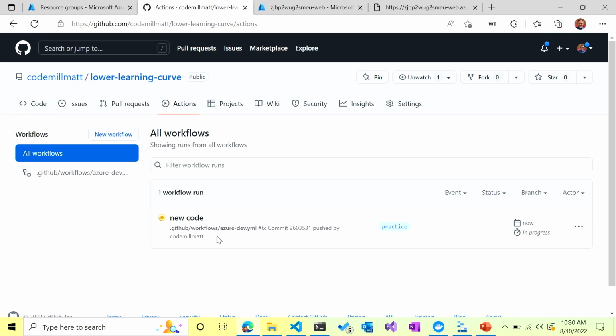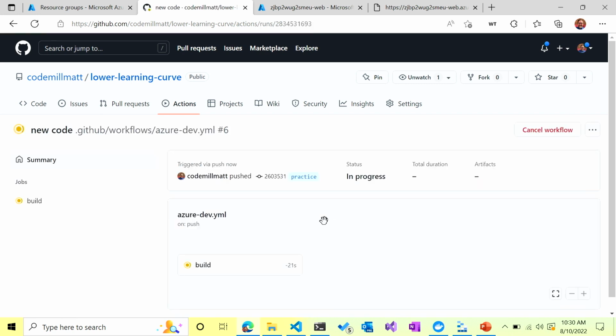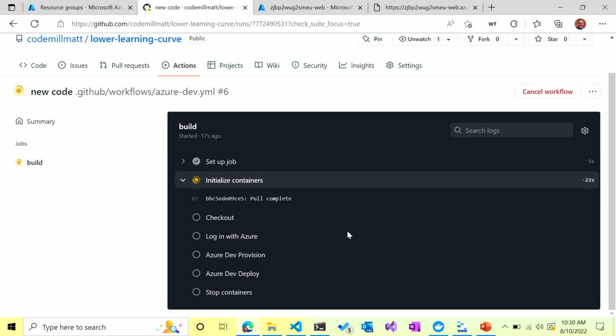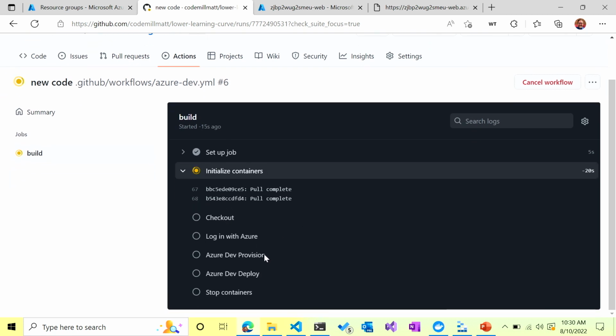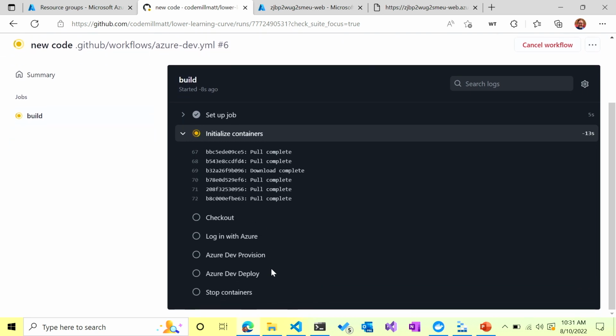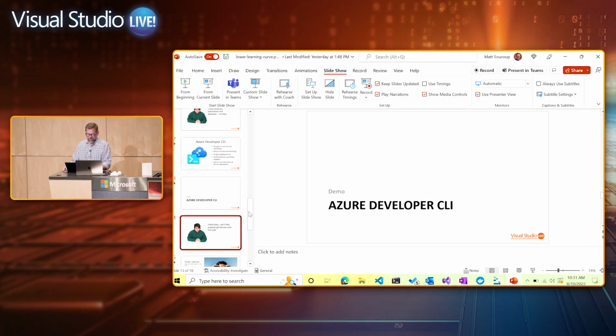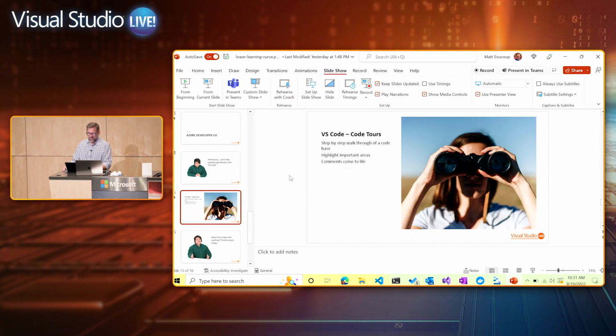All right, so we have this new code up and running. The action has been pushed up, it sees it, and it's going to go through the build process and everything that we've seen before. Check out, log into Azure, provision everything. If it sees that things have already been provisioned, it's going to skip over that step and then deploy it for us. And so while that's going, what I want to show you, we'll just take a next step then, is the documentation.